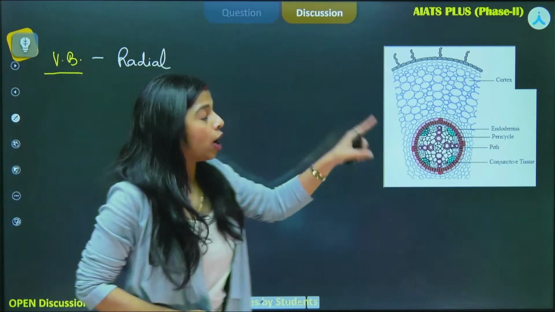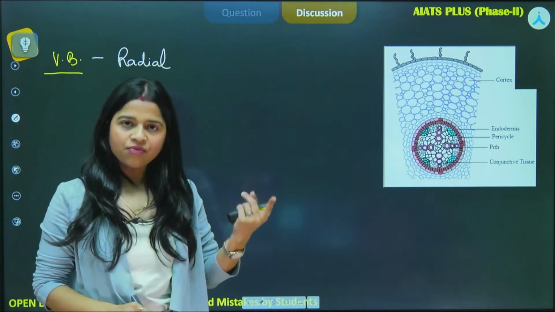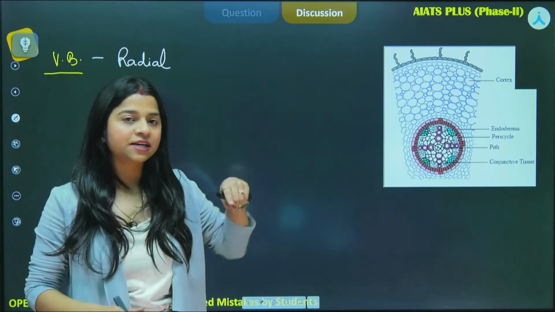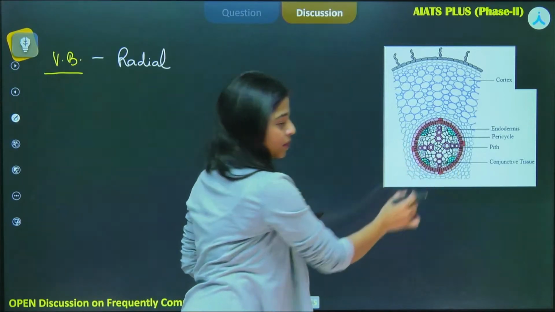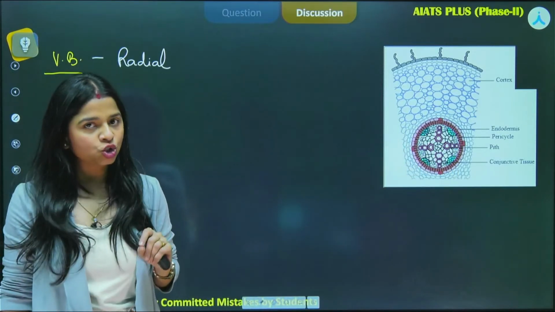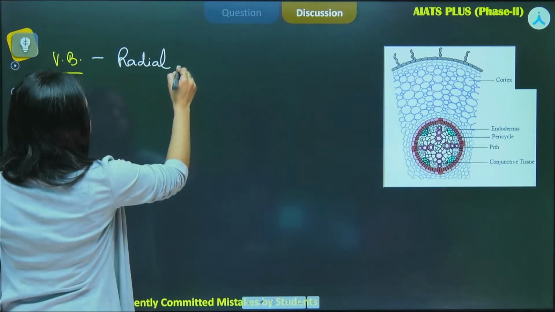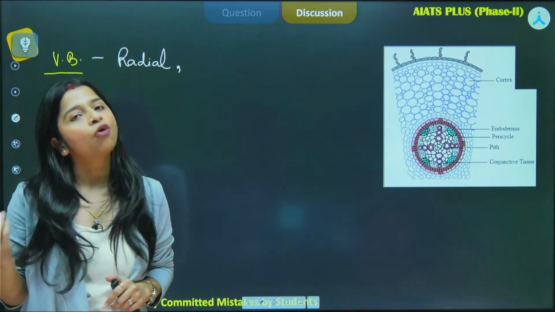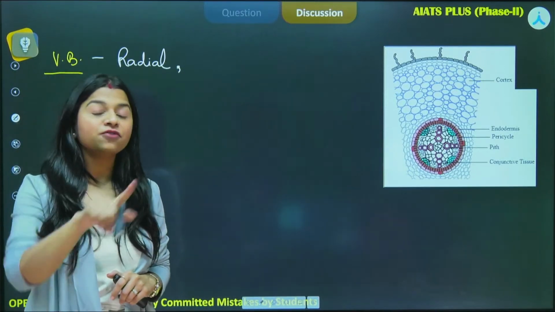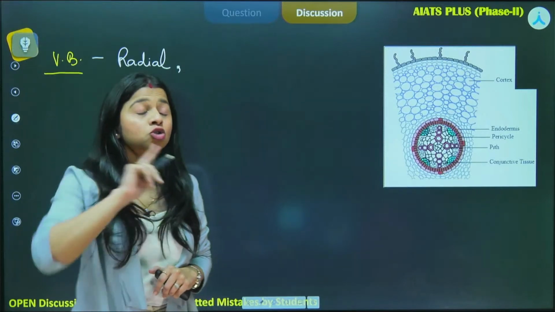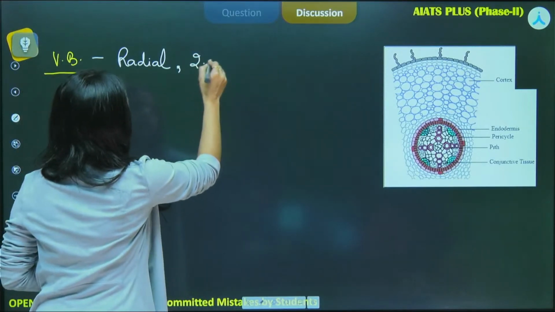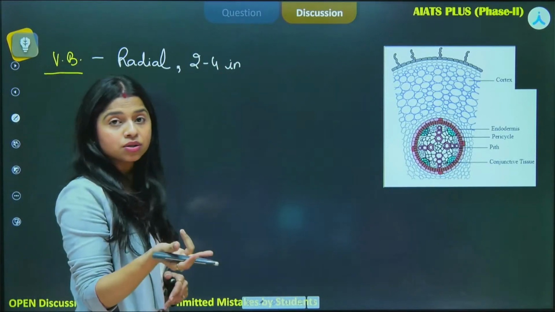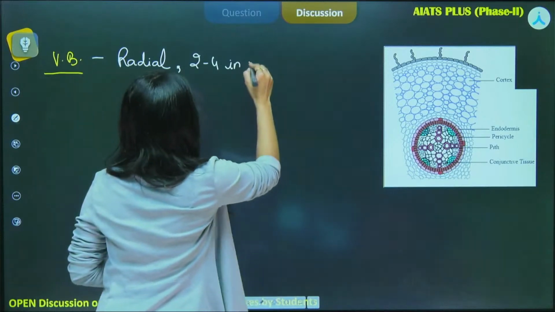You can see on one radius there is the presence of either xylem or phloem. They are present in an alternate manner. Xylem, phloem, right? So this is called the radial arrangement. Now, secondly, these vascular bundles are 2 to 4 in number, the characteristic feature that was given in the question. Generally they are 2 to 4 in number. They can be more also, but generally 2 to 4.